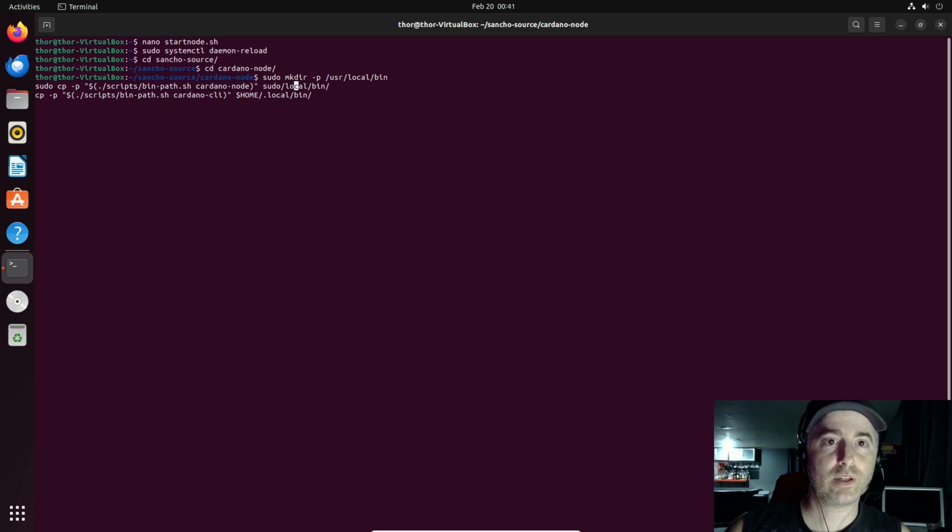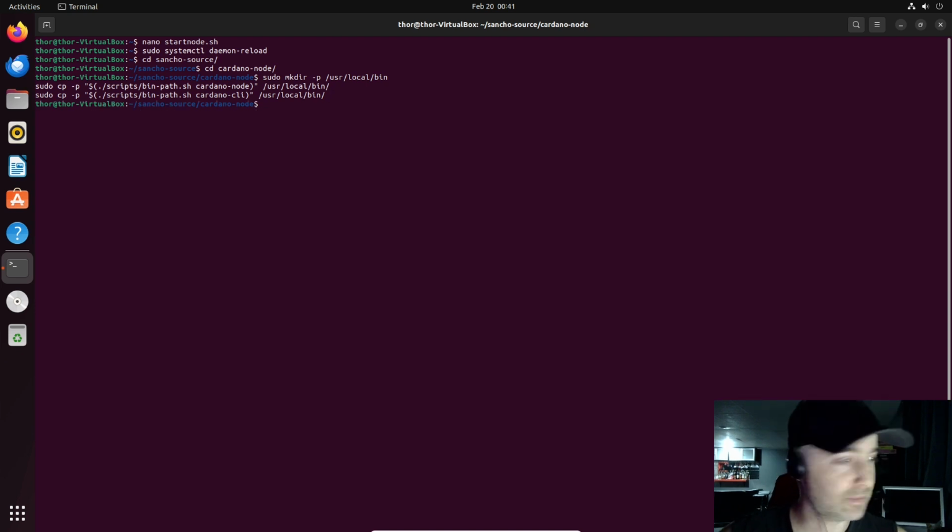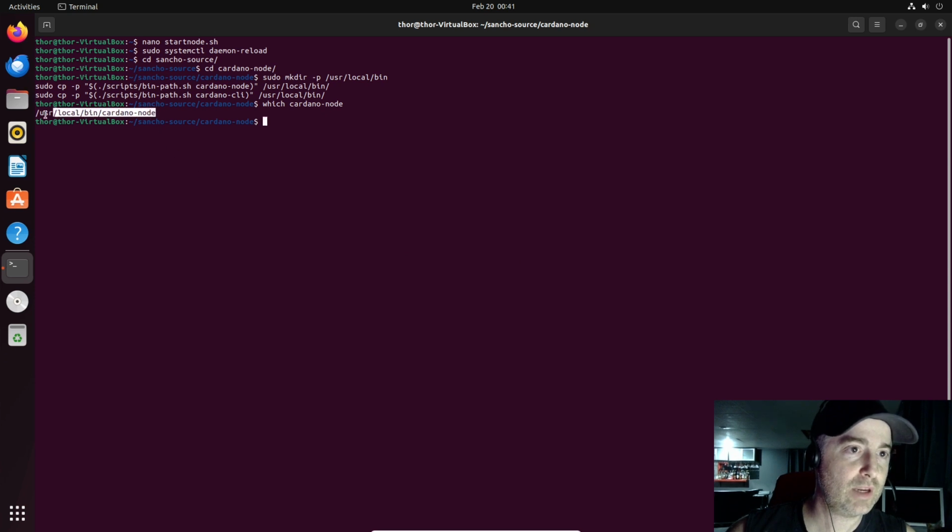I'll make it simple. Why did I put sudo there? This has to be done from the Cardano node directory. Make sure you run this inside it. We're good. Enter. That's it. So if we do which cardano-node, it should be at the right place.